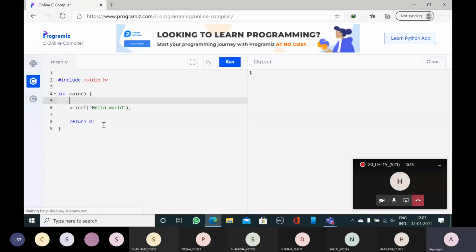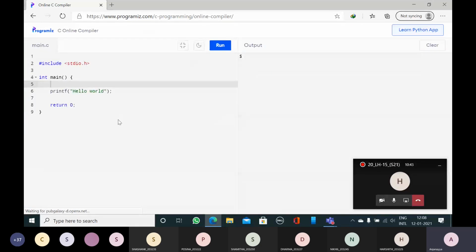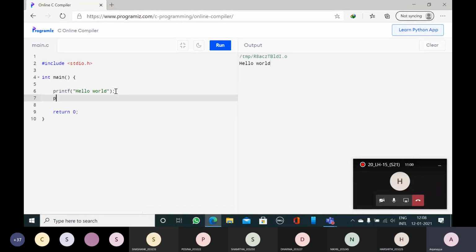Now, here I have used one statement, printf hello world. Everybody able to see this line, printf hello world? Yes, sir. Here there is a button, run. When I press run, here on the right hand side you will see the output. What is the output? The message we have written: Hello world.